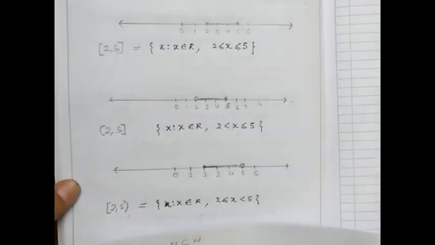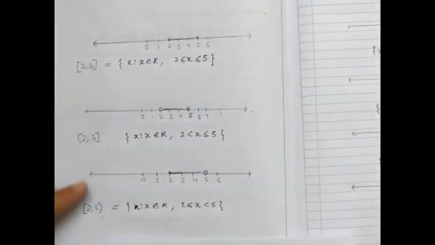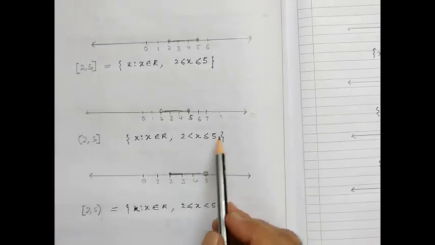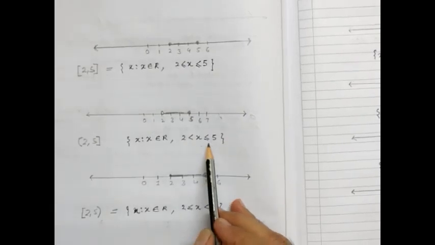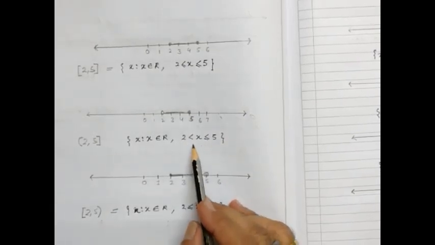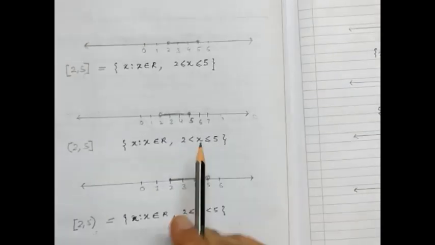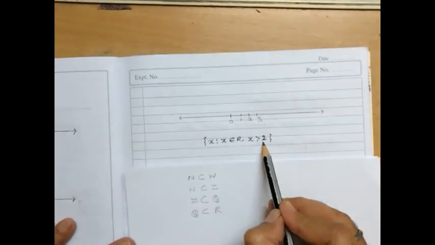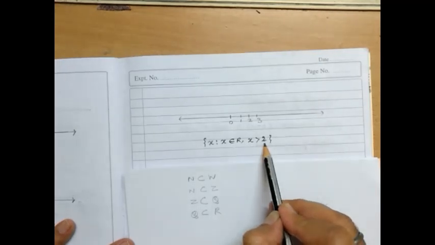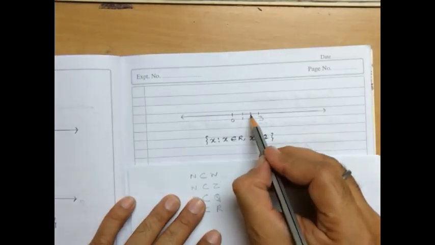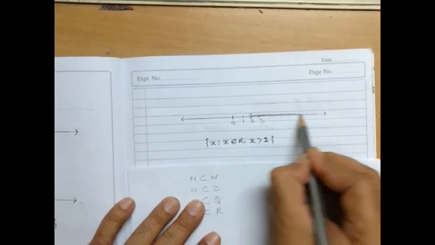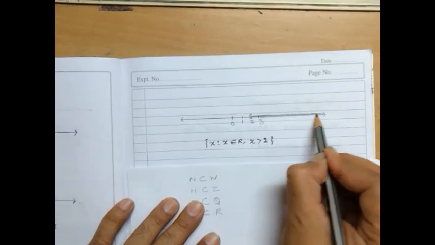Now all these representations are known as finite intervals, because we have the closed or open interval within a certain limit, isn't it? Now when we don't have any limit, what happens? Here, when x is greater than 2, we are talking about all the elements greater than 2, so 2 will be here, and then we darken the line this way. It will be represented on the number line.